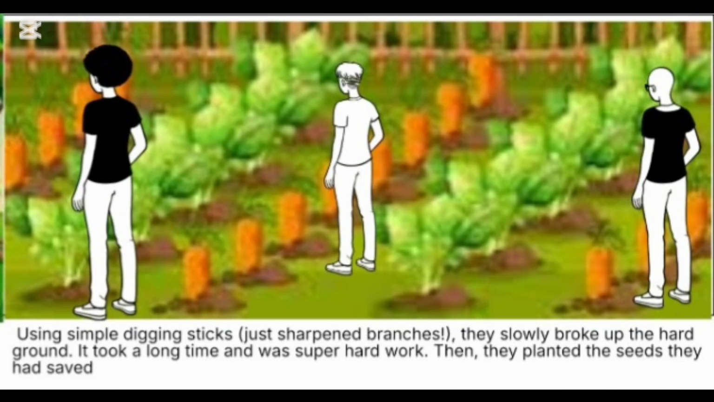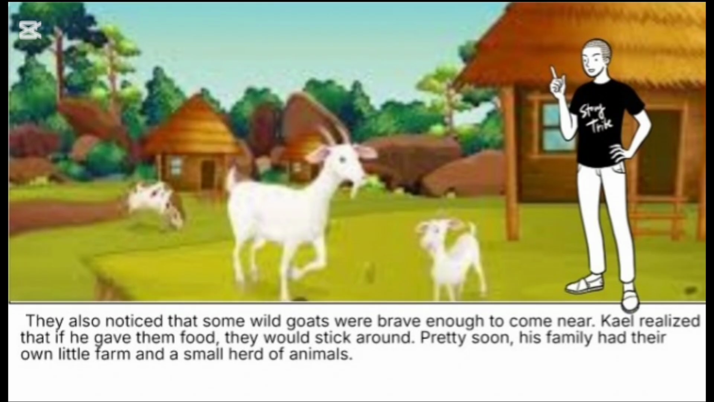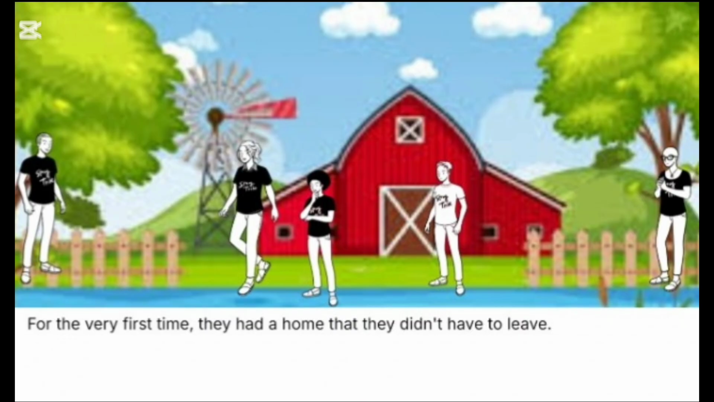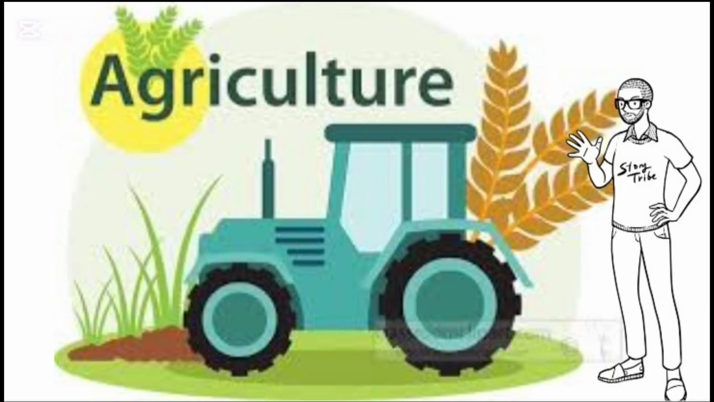Then they planted the seed they had saved. They also noticed some wild goats that were brave enough to come near. Keel realized that if he gave them food, they would stick around. Pretty soon, his family had their own little farm and a small herd of animals. And for the very first time, they had a home they didn't have to leave.